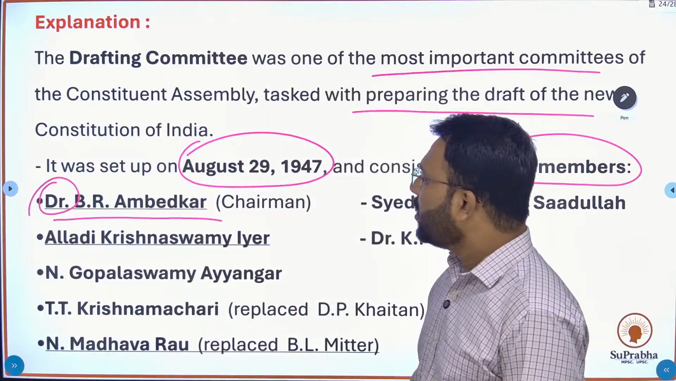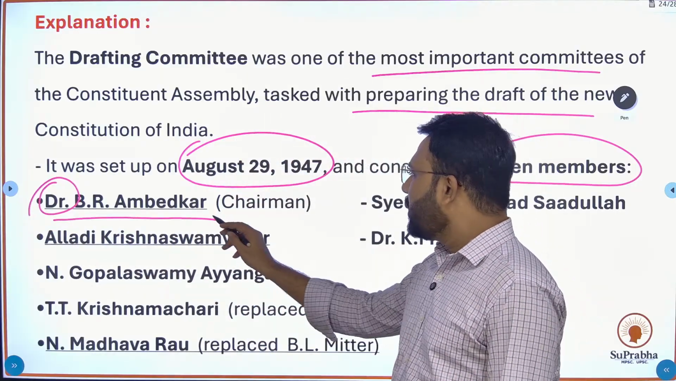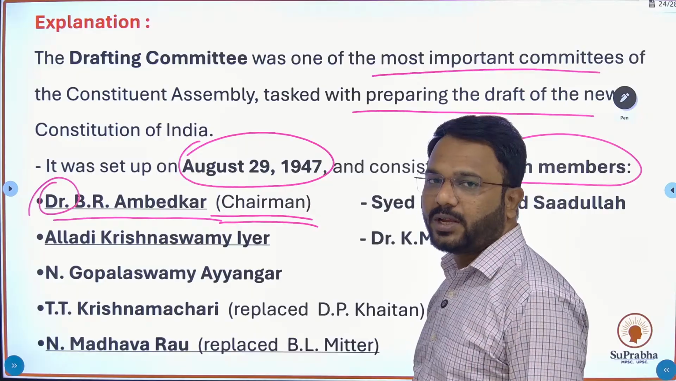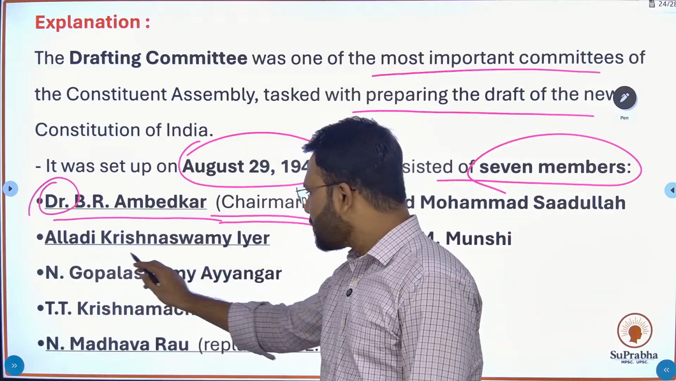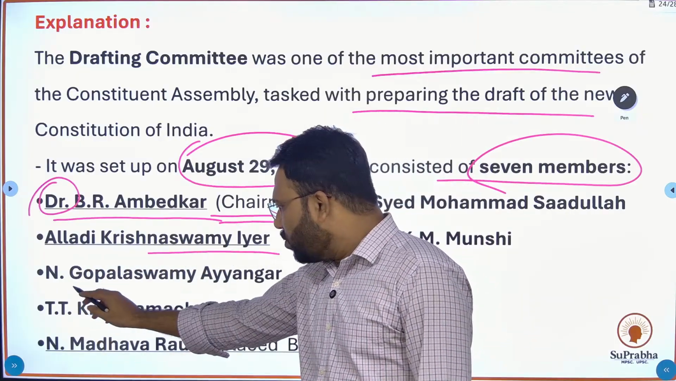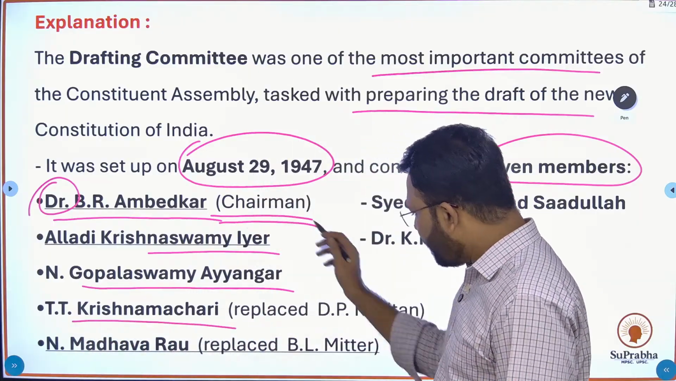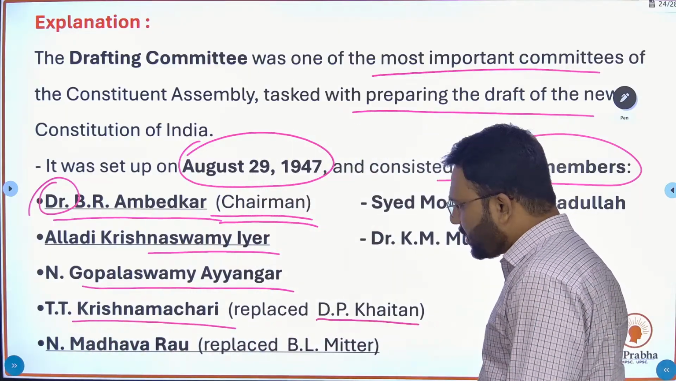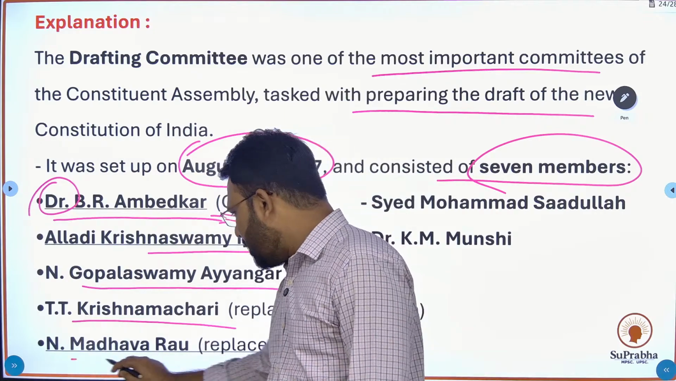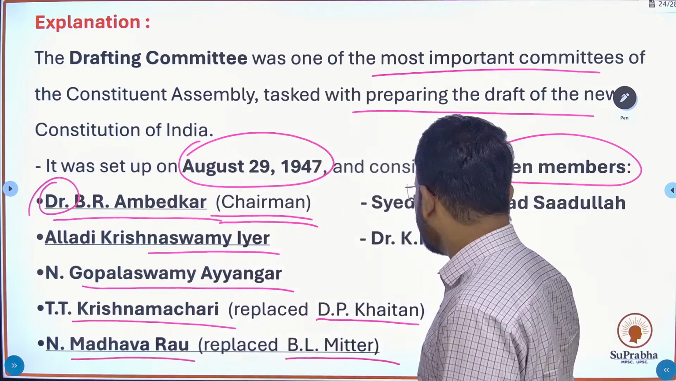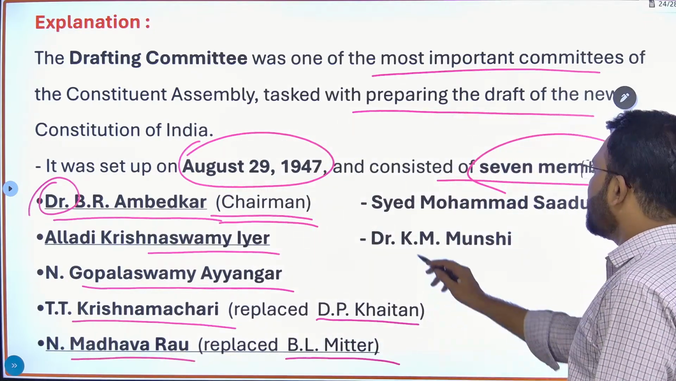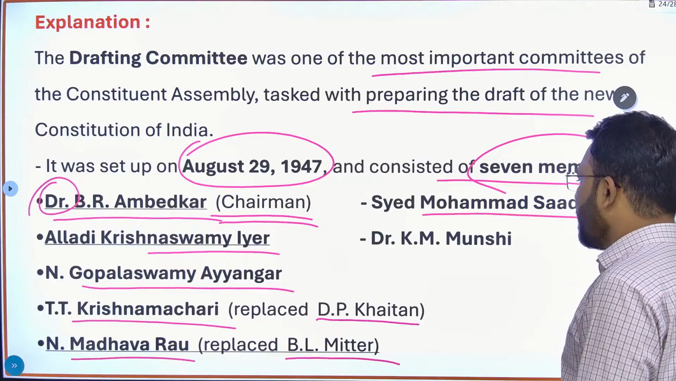Baba Saheb B.R. Ambedkar, and he was the chairman of the drafting committee. Second was Alladi Krishnaswamy Iyer, N. Gopalaswamy Iyengar, T.T. Krishnamachari replaced D.P. Khaitan, and Madhava Rao replaced B.L. Mitter. Okay. Sayyid Muhammad Saadullah and Dr. K.M. Munshi.